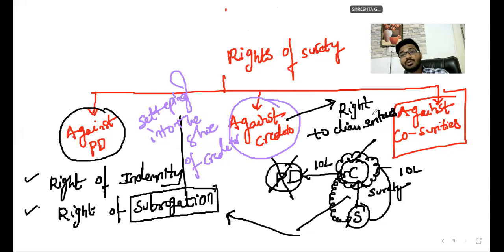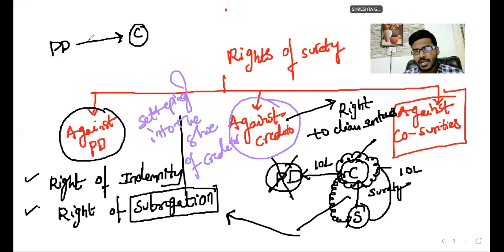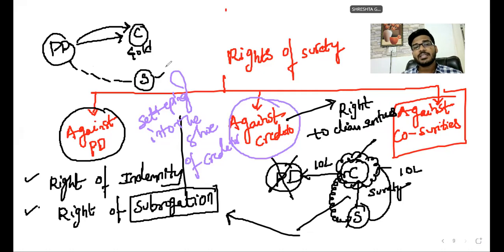So what is the right to claim securities, sir? Listen. In this scenario, the moment the principal debtor approves the creditor for a loan, the creditor requires securities, and securities are surety. The creditor requires a security, and the debtor should provide a security. The principal debtor has gold, keeping gold as a security. The creditor said, okay, it is not sufficient. Again, you should get a surety also. Again, the principal debtor approaches the surety and gets the surety.